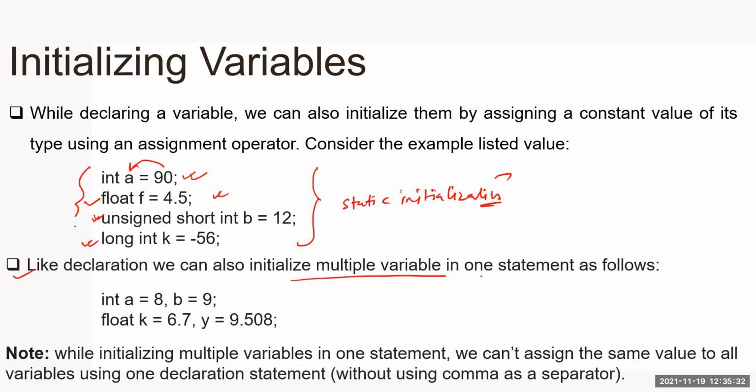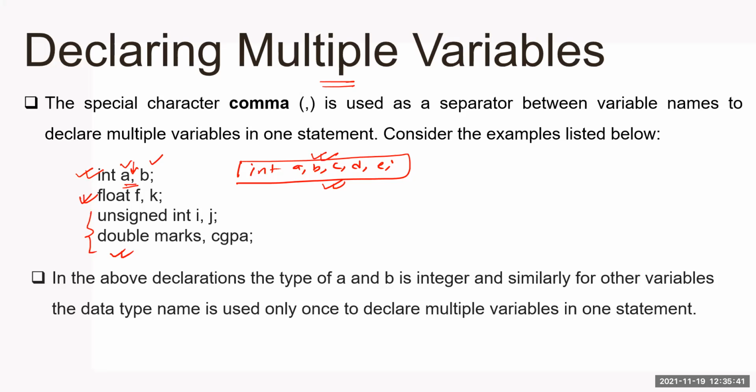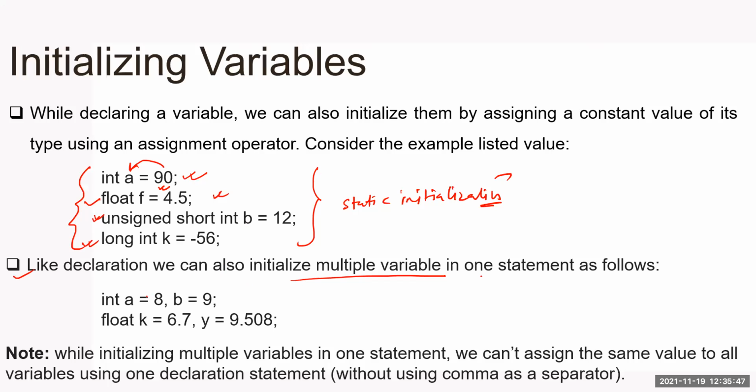Like declaration, we can also initialize multiple variables in one statement. In these examples, the highlighted statements have only one variable that I'm initializing. In the previous slide I discussed that we can also declare multiple variables in one statement, float f and k, integer a and b. Similarly, we can initialize multiple variables in one statement while declaring. See, now 8 has been given to a and 9 has been given to b, so they need to be initialized separately. Careful, if we write int a equal to 8 comma b, then 8 is given only to a. If I write int a comma b equal to 9, then 9 is given only to b, not a. So a has some garbage value, and here b has some garbage value.